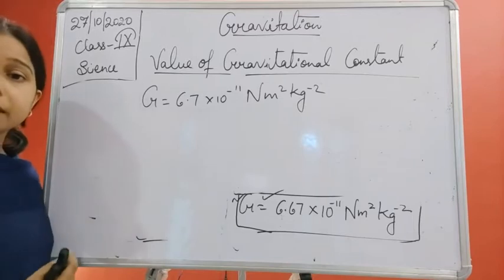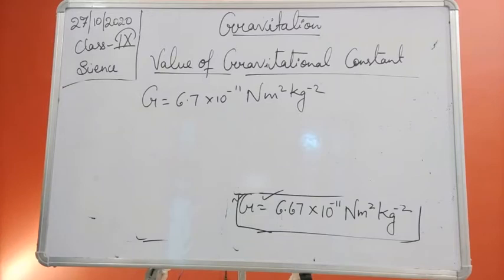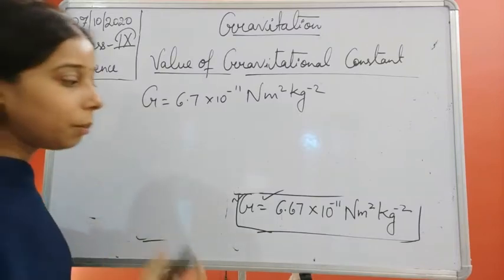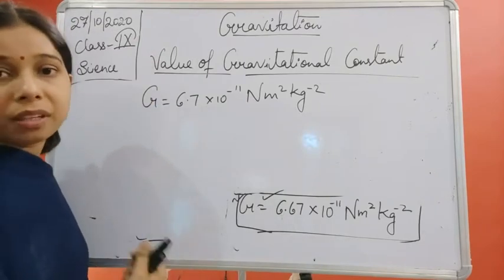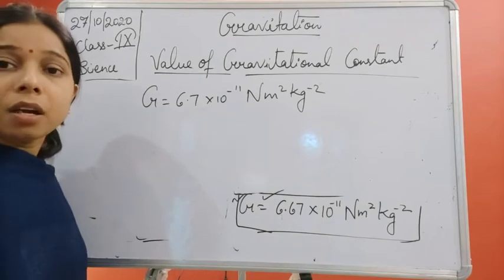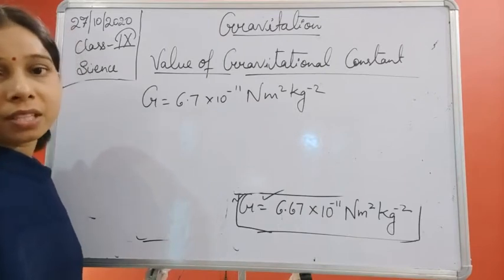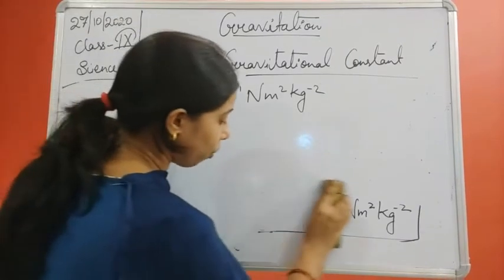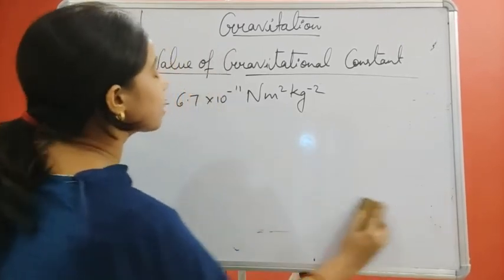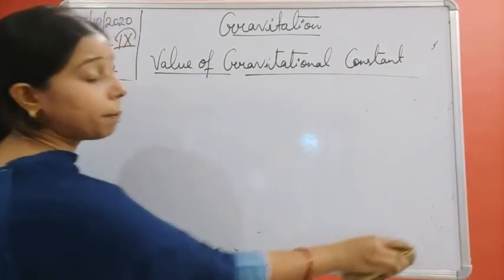Now, the lower the gravitational constant, students, the lower the gravitational force. An extremely small value of the gravitational constant gives a low value of the gravitational force. So a low value of the gravitational constant gives a lesser value of the gravitational force also. Now you see, students, we have found the value of G. It is equal to 6.67 into 10 to the power minus 11 Newton meter square per kg square.